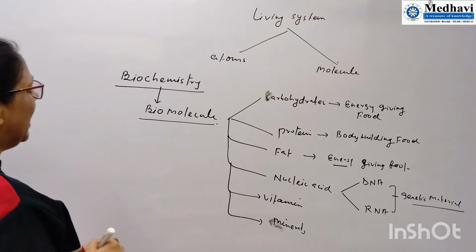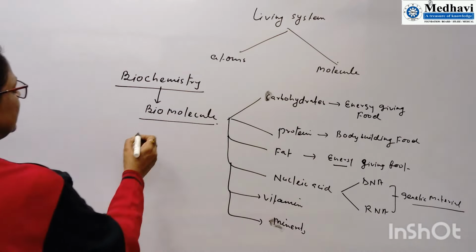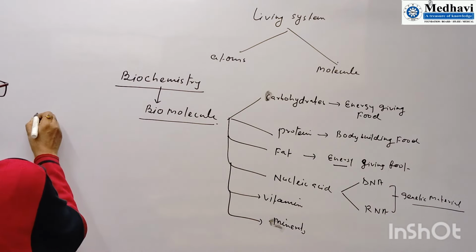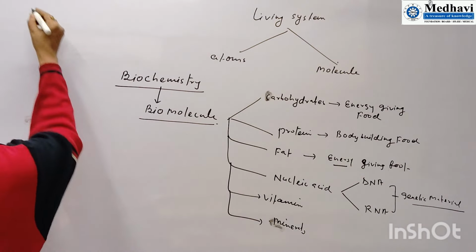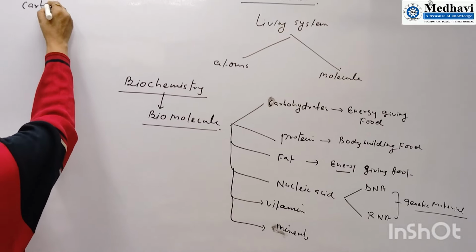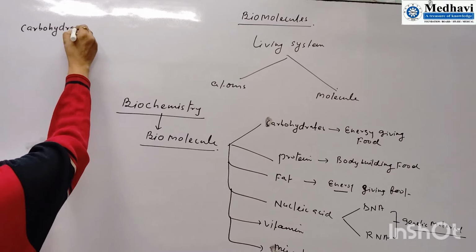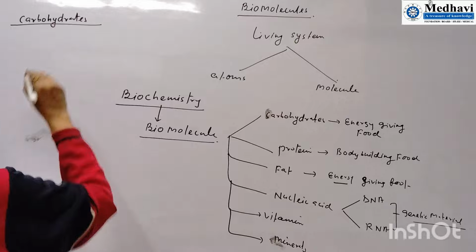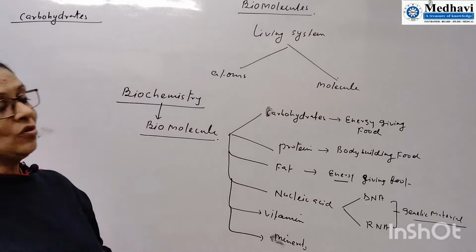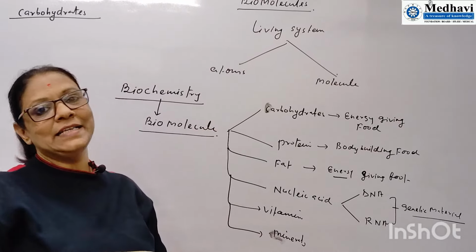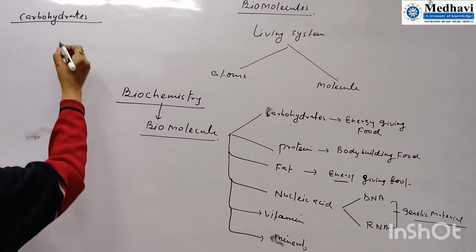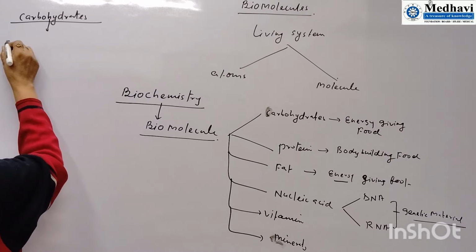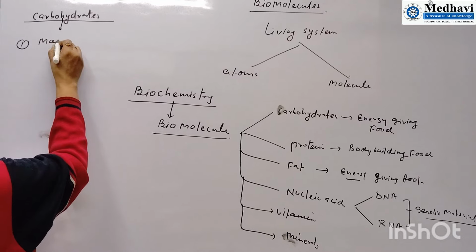After that, the first point we need to focus on is carbohydrate. Very important information. What are carbohydrates? I have already explained one point: it is energy giving food. But the best thing about carbohydrate is that it is mainly produced by plants.